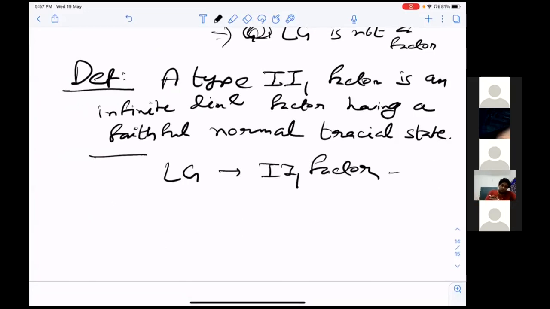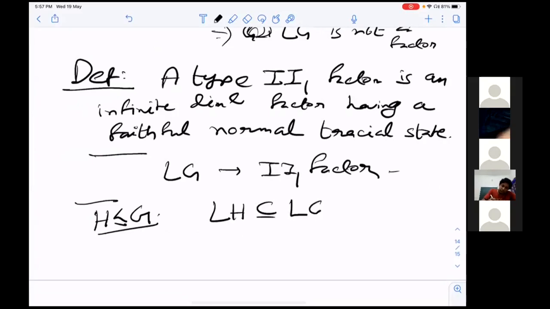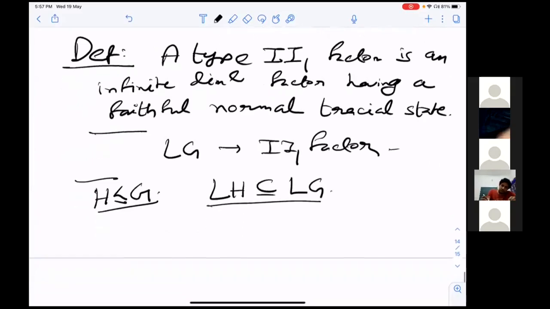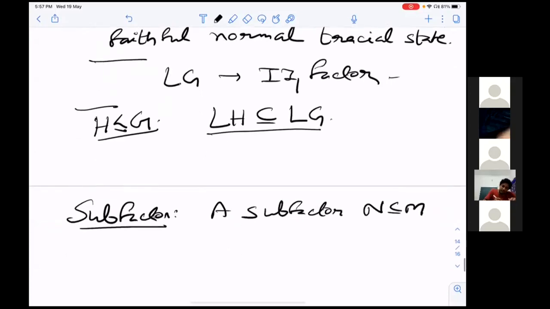Like if H is a subgroup of G, then LH can be thought of as a subset of L of G. Similarly, when we define a subfactor, a subfactor N subset of M is a type II-1 factor such that the identity of N equals the identity of M. In my talk, all the factors will be type II-1 factors.